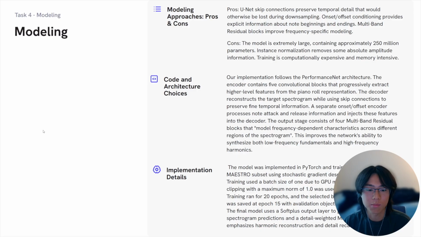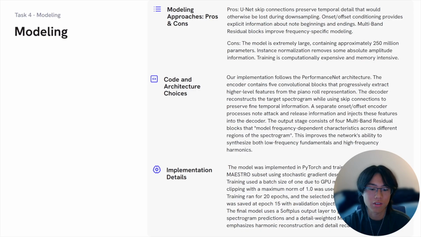So, our PerformanceNet implementation has about 250 million parameters. It has a UNet style encoder and decoder, which is a type of CNN or convolutional neural network. Skip connections preserve fine timing details that could otherwise be lost during downsampling. A separate onset and offset encoder, as mentioned before, provides explicit information about note attacks and releases. Four multi-band residual blocks allow different frequency regions to specialize, helping the model represent both low frequency fundamentals and higher frequency harmonics. And the trade-off, unfortunately, is that this model is pretty computationally expensive and memory intensive as well.